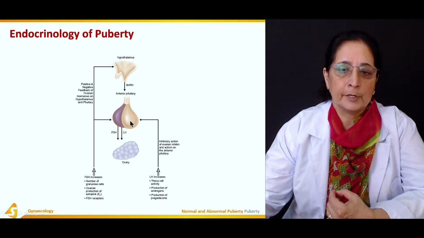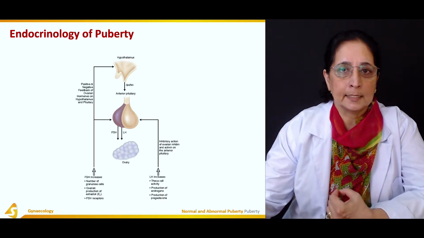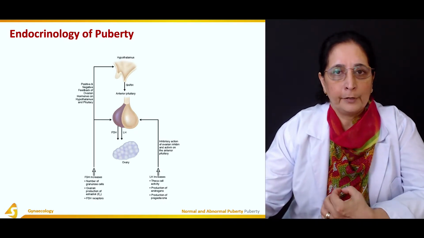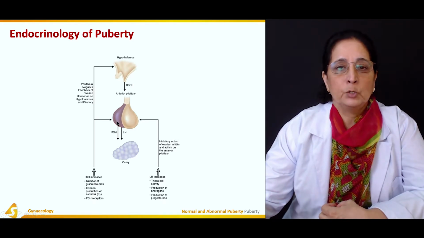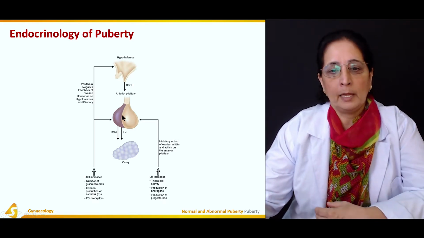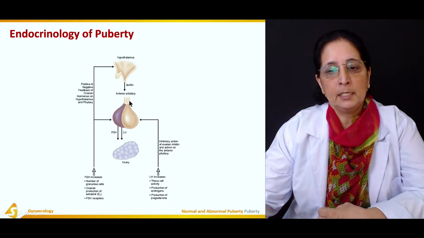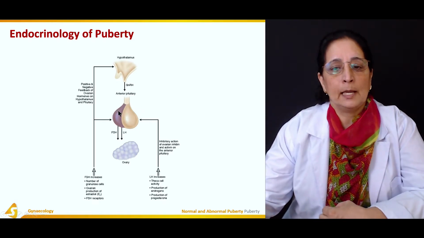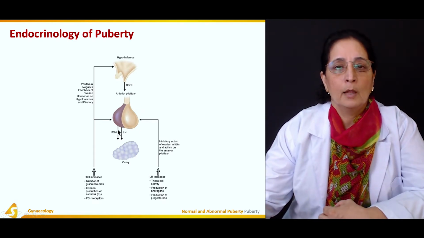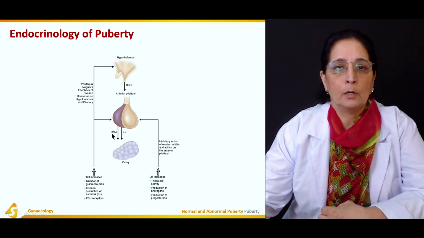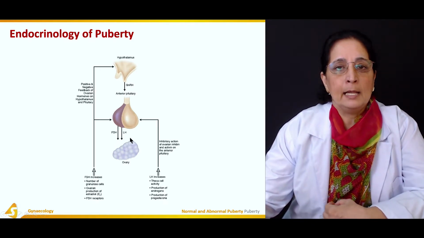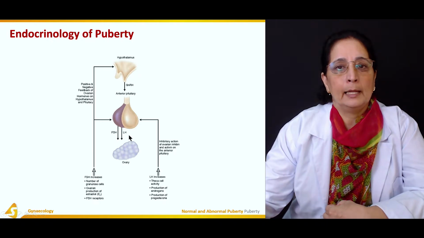The pituitary gland is present in the sella turcica of the brain, and this has two lobes, anterior lobe and posterior lobe. The anterior lobe of the pituitary gland produces the hormones follicle stimulating hormone (FSH) and luteinizing hormone (LH).